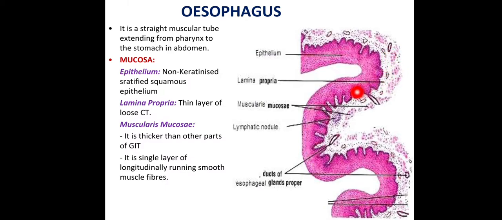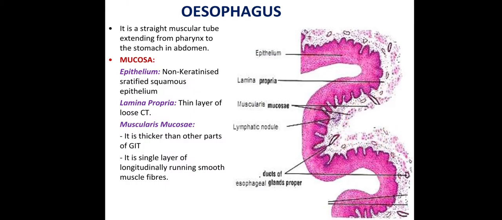Then the muscularis mucosa. You can see here it is thicker than in other parts of the GI tract. It is a single layer of longitudinally running smooth muscle fibers. So first this is the lumen, then the epithelium, stratified squamous non-keratinized epithelium, then the lamina propria. After that, this is the muscularis mucosae, a single layer of smooth muscle